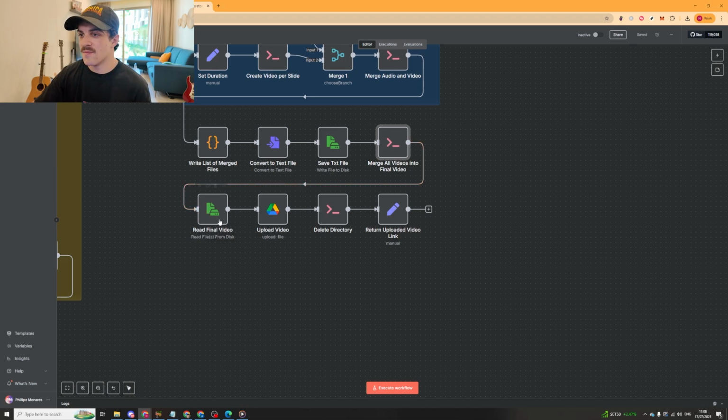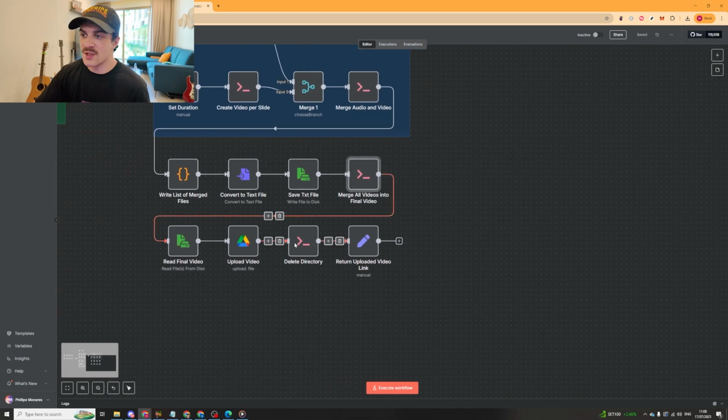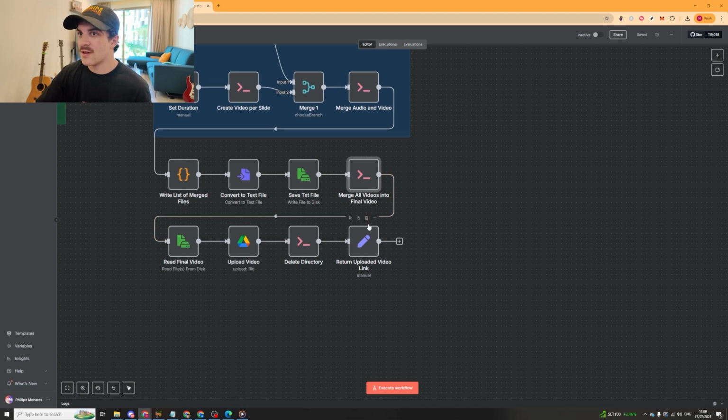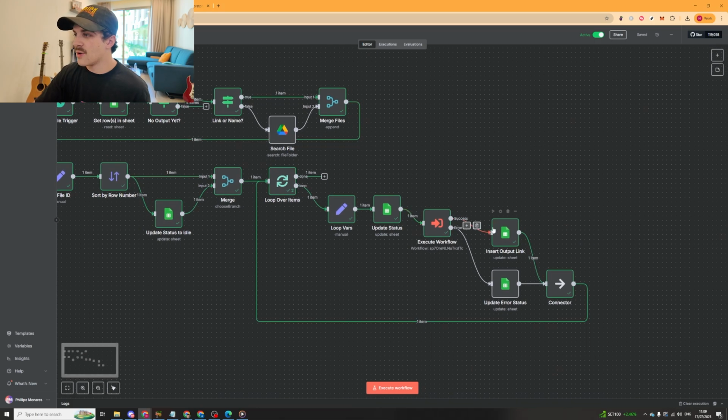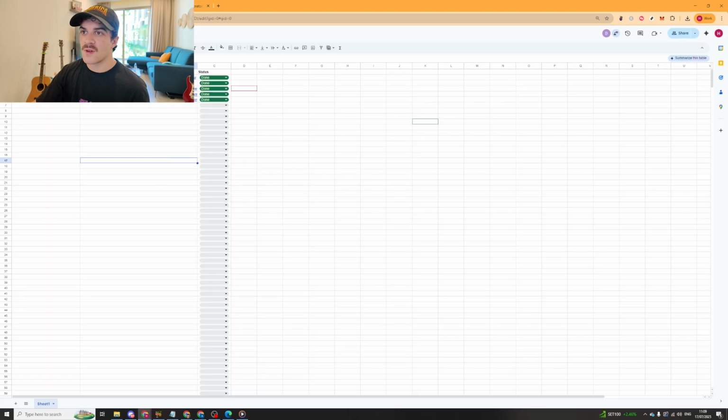Then what it finally does, once it's edited everything together, it finds the location of it, and it uploads it to Google Drive. It deletes the directory from the server just so that we can start fresh on the next run, and then it returns the uploaded video link to this one here, and then it will update the Google Sheet with the video link. And you can see here, boom, it's done.